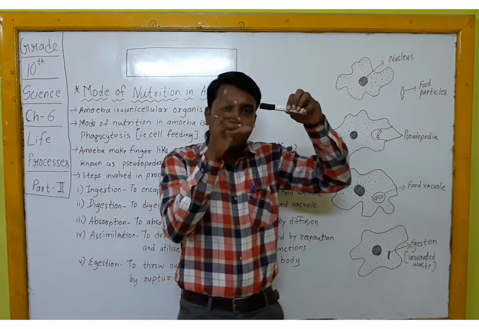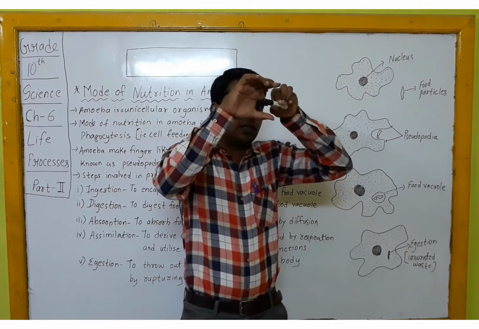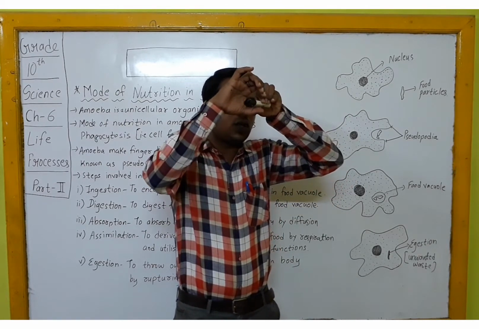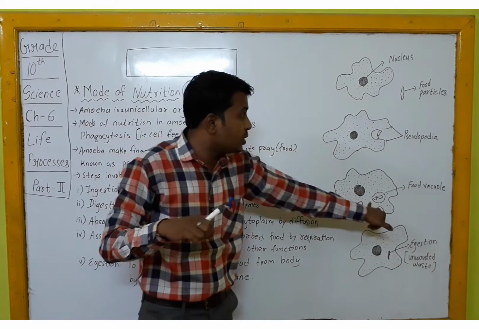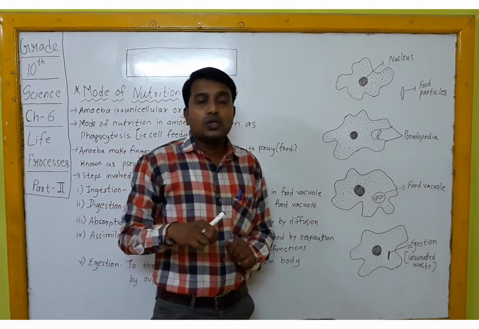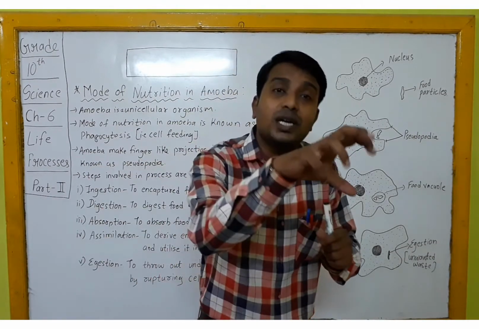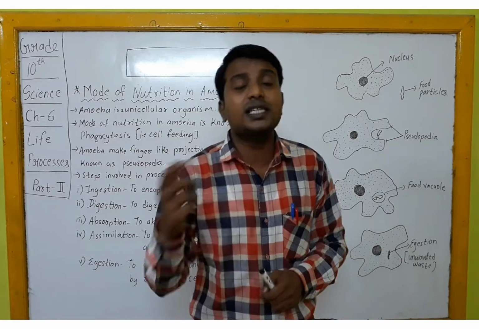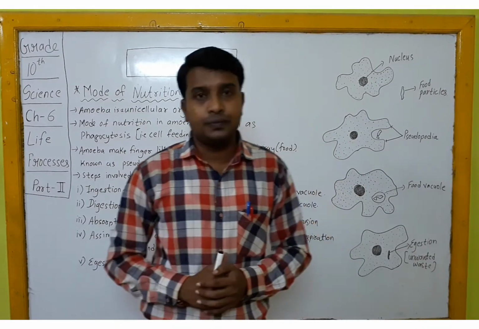It will make a finger-like projection like this and try to cover that food particle. Then it encapsulates the food particle and takes it into its food vacuole, shown in diagram number 3. Such finger-like projections made by amoeba to capture its prey, its food, are known as pseudopodia.